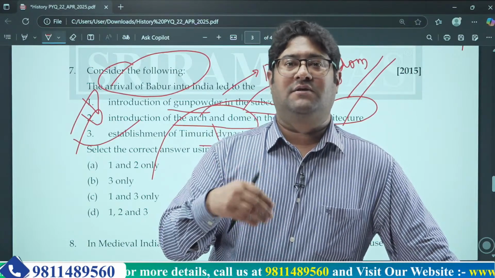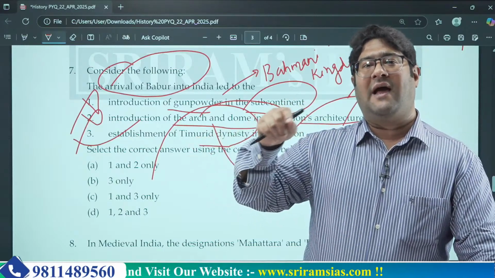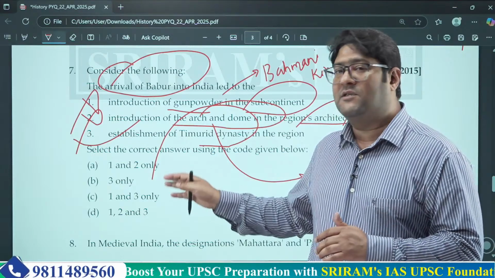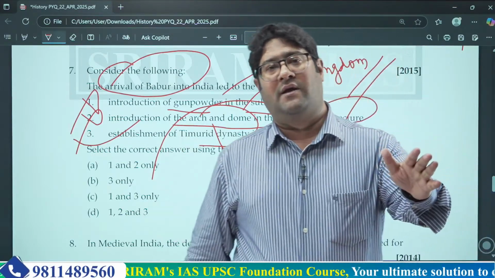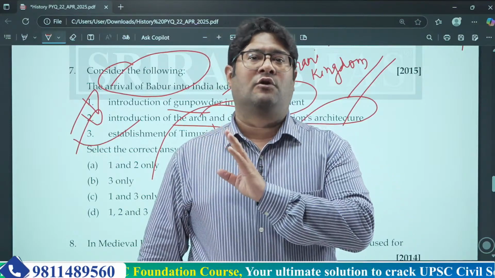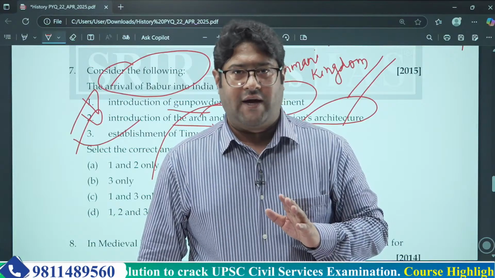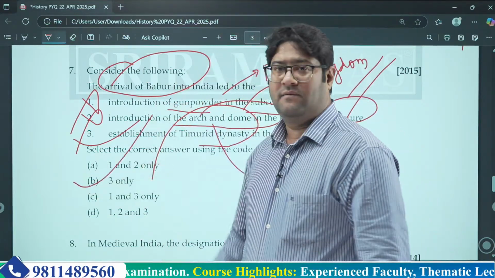Timur the Lang was the reason behind the establishment of the Timurid dynasty, and Babur belonged to that dynasty only. And from the mother's side, they belong to Genghis Khan in a way. So that's why the third statement is correct, and the correct answer is B, 3 only.